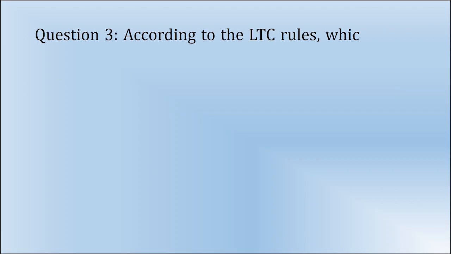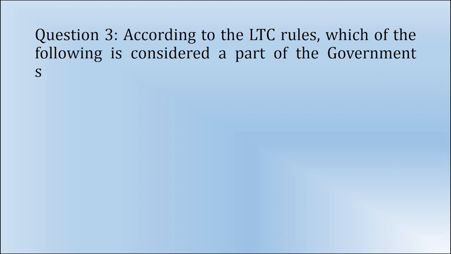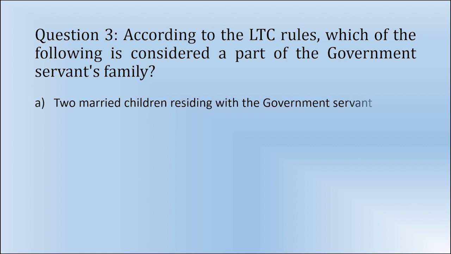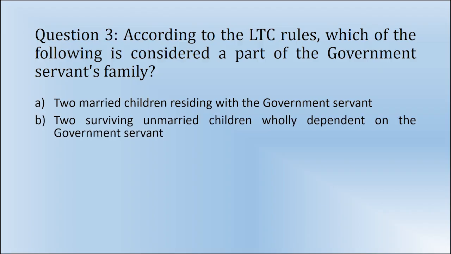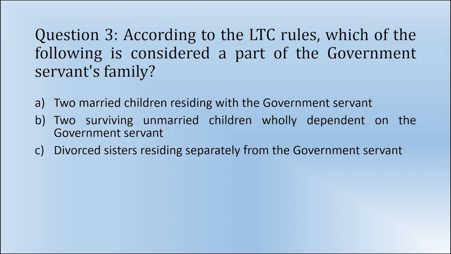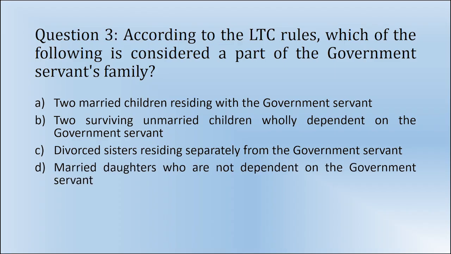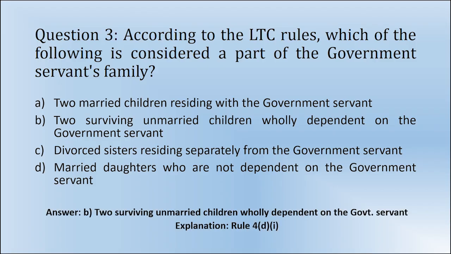Question 3. According to the LTC rules, which of the following is considered a part of the government servant's family? A. 2 married children residing with the government servant. B. 2 surviving unmarried children wholly dependent on the government servant. C. Divorced sisters residing separately from the government servant. D. Married daughters who are not dependent on the government servant. Answer: B. 2 surviving unmarried children wholly dependent on the government servant. Solution is based on Rule 4, D.